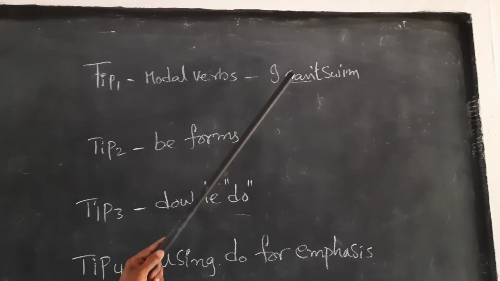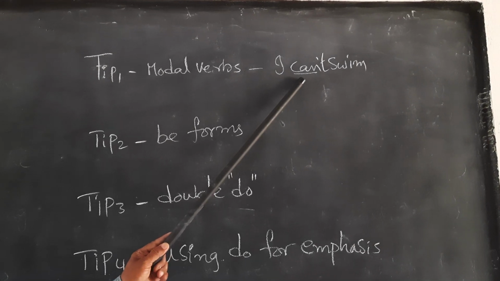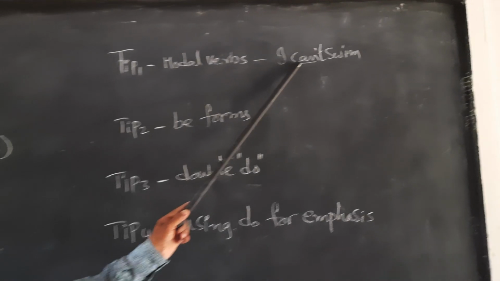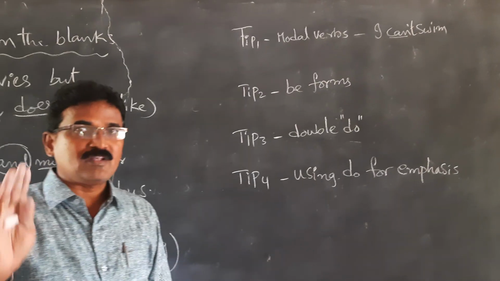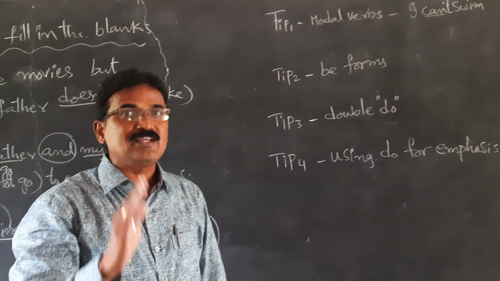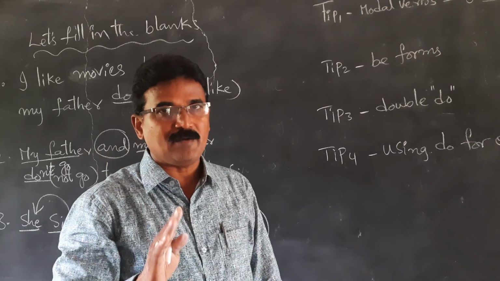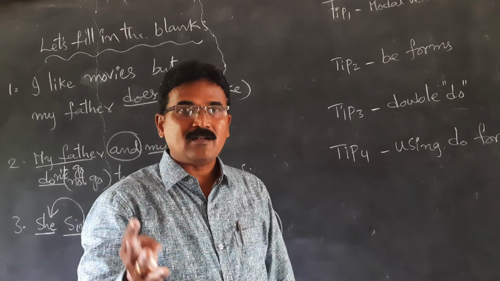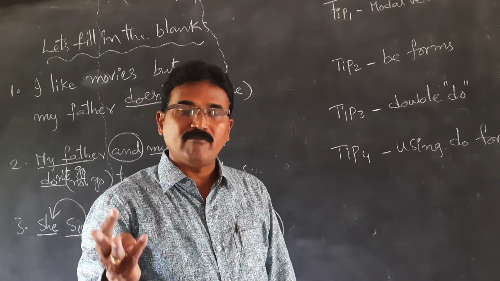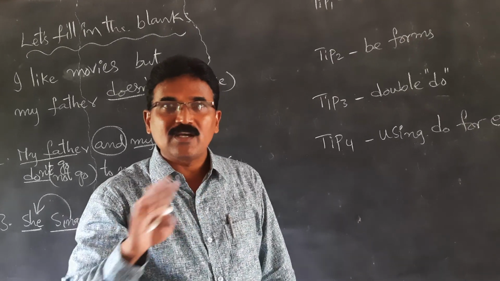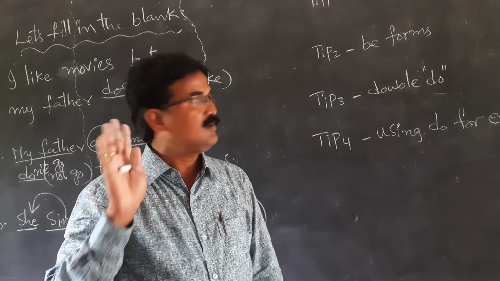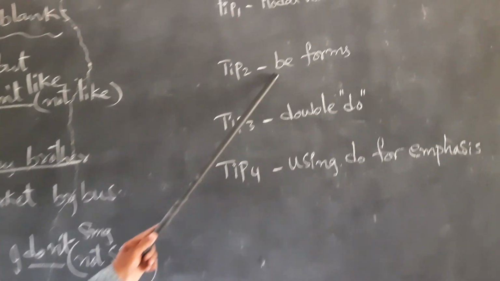So we simply say I can speak English. Both are right. So here all the modal verbs do not take any do, does, did with them. Simply they say can, could, shall, should, will, would, may, might. All these modal verbs do not take any do, does, did with them. Okay? Next, be forms. I'm a teacher.